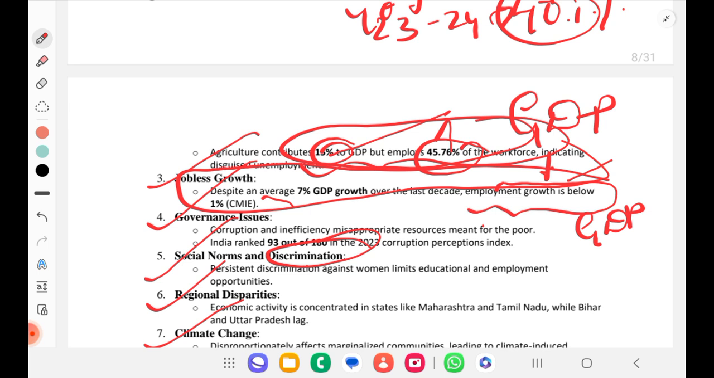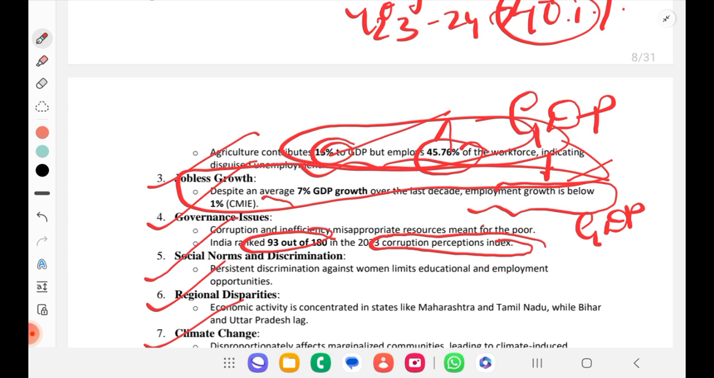Then if you see governance issues, corruption and inefficiency misappropriate resources meant for the poor. So India ranks 93 out of 180 in the 2023 Corruption Perceptions Index. Now you can have one more index added to your data list, that is the Corruption Perceptions Index. According to that, 93 is the rank of India out of 180 countries.